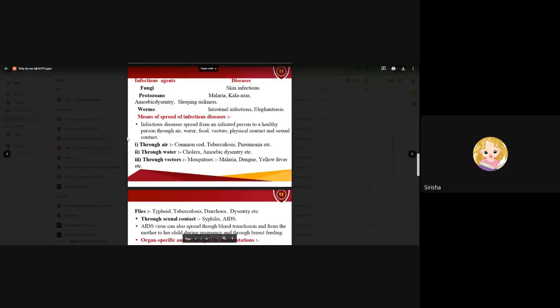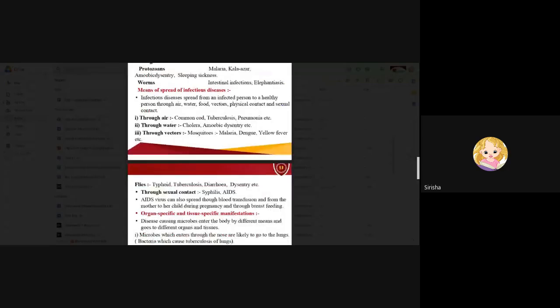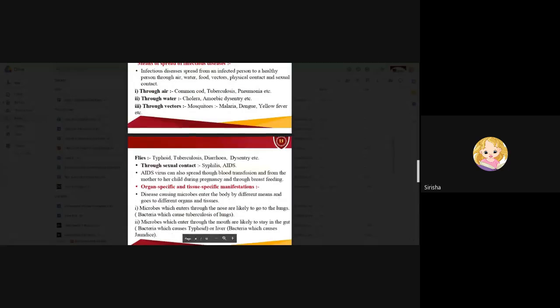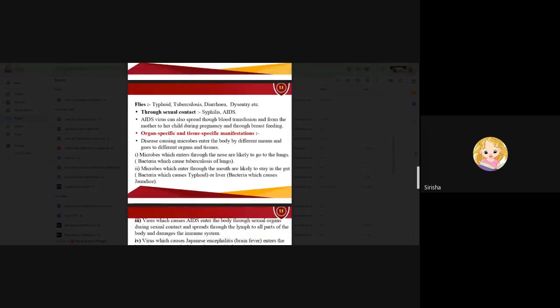What are the means of spread of these infectious agents? First is through air: common cold, tuberculosis, and pneumonia. Through water: cholera and amoebic dysentery. Through vectors: malaria, dengue, and yellow fever, etc. Through flies: typhoid, diarrhea, and dysentery. All these are some of the agents which cause diseases. Through sexual contact: syphilis and AIDS.